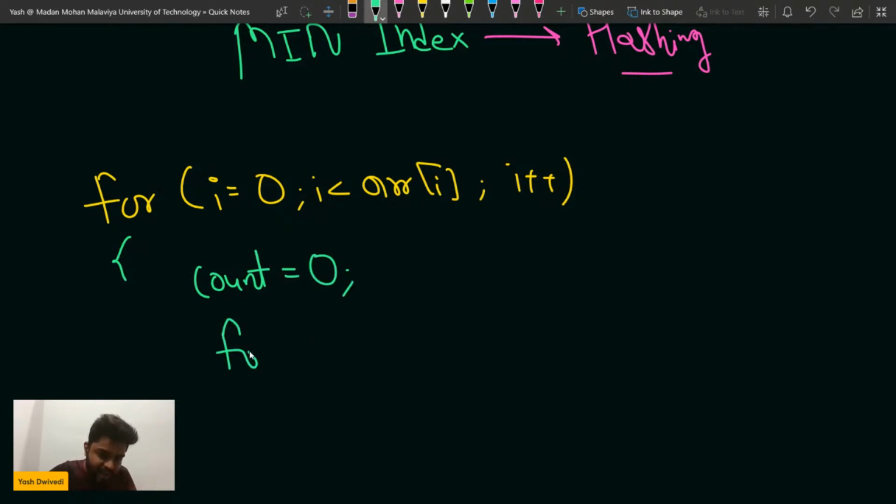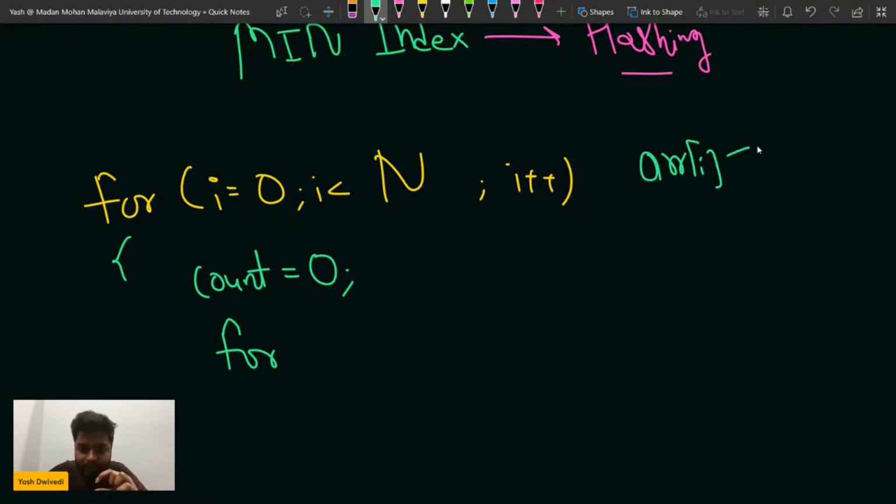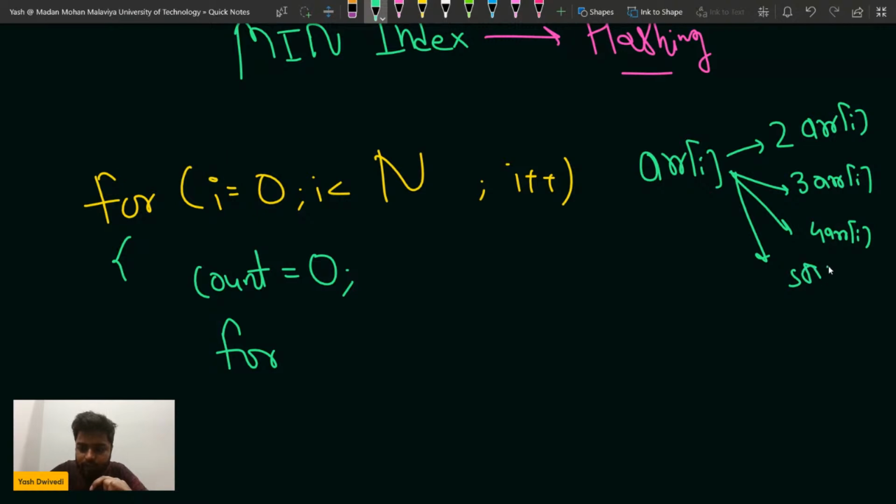For a particular ith element, its friend elements are 2 into arr[i], 3 into arr[i], 4 into arr[i] and 5 into arr[i]. So this is the thing.